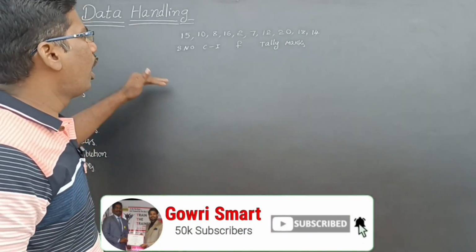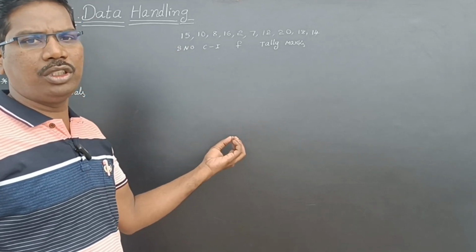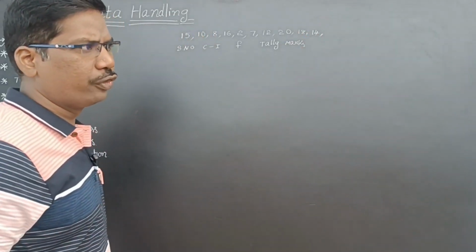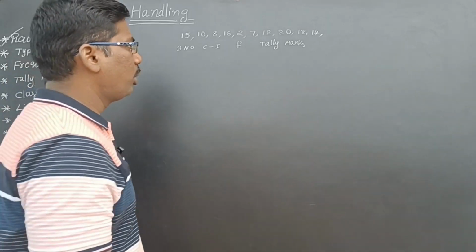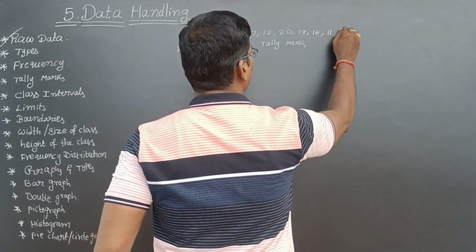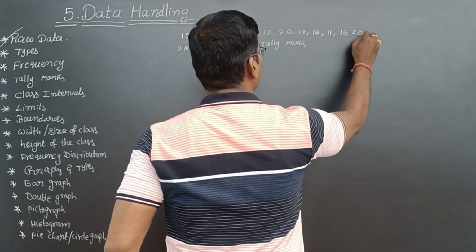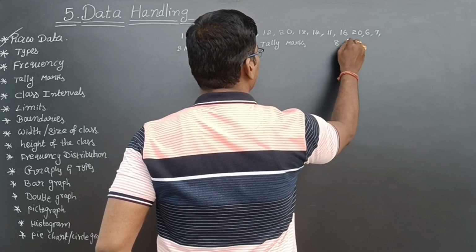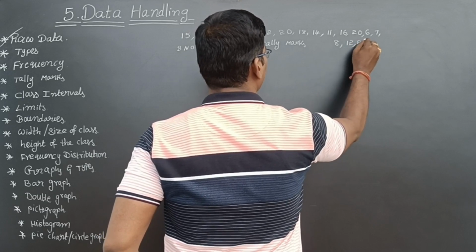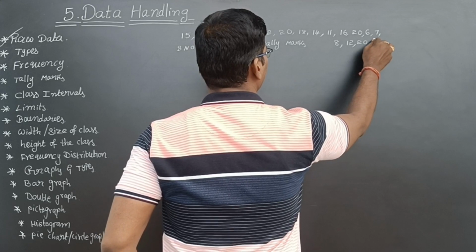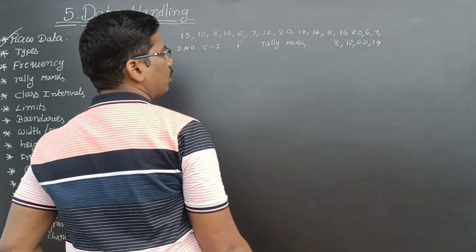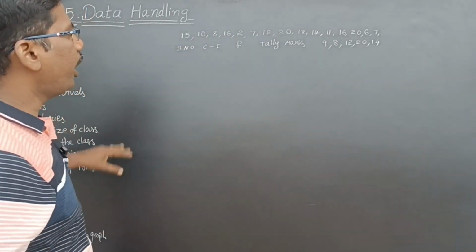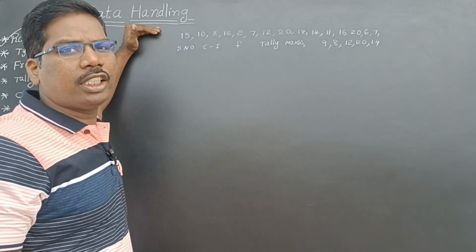For better understanding, I am going to give some more examples, then you can easily understand. Again, I am collecting from 10 more students. So, 11 marks, 16 marks, 20 marks, 6 marks, 7 marks, 8 marks, 12 marks, 20 marks, 14 marks, and one more, 9 marks. So, again I am collecting 10 more. So, in total I have collected 20 students.